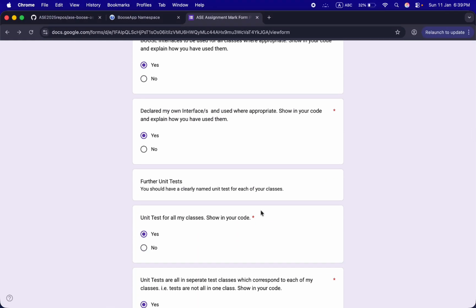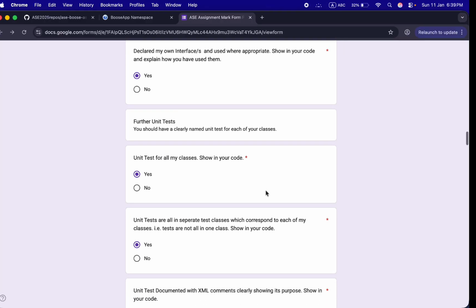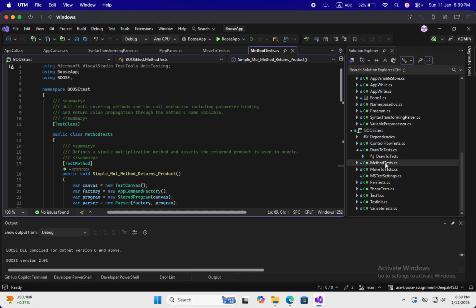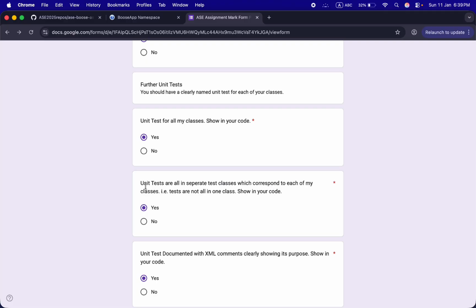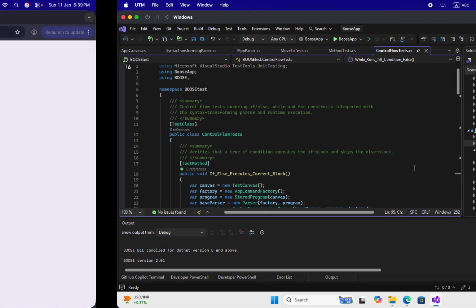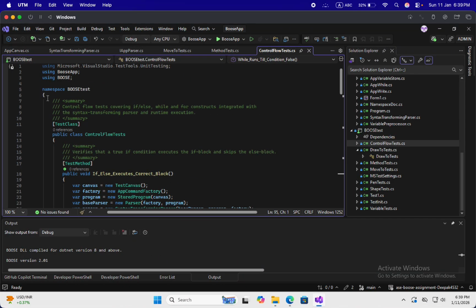Now let's jump into my unit testing. Yes, I have done the unit testing for all my classes. Here you can see I have done unit testing for all the methods, all the classes. Yeah, I have made a separate file for each class. Here you can see PenTest.cs, VariableTest.cs, TestIntegers.cs, everything is over in the test file. Yes, I have also done my XML comments in unit testing. You can see over here I have done these XML comments too where it is necessary.